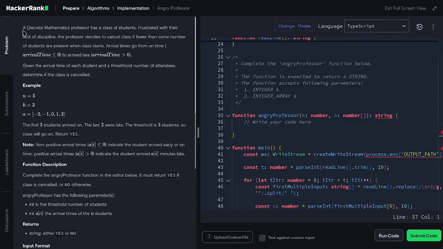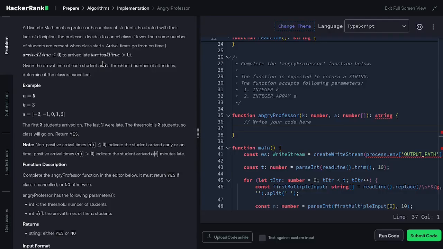The description says, a discrete mathematics professor has a class of students. Frustrated with their lack of discipline, the professor decides to cancel a class if fewer than some number of students are present when class starts.